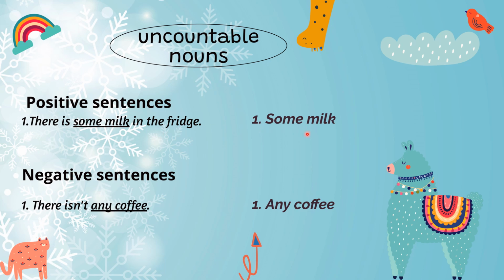Similarly, for uncountable nouns, it is going to be: there is some milk in the fridge. Some milk. There isn't any coffee. Any coffee. Any you used because it's a negative sentence. You're saying there is no coffee. So there isn't any coffee.